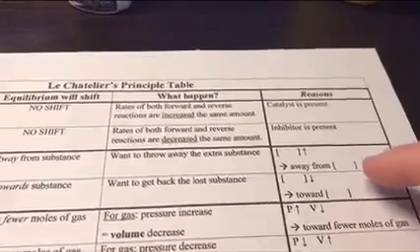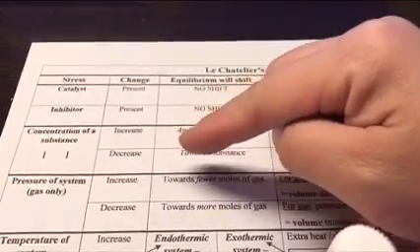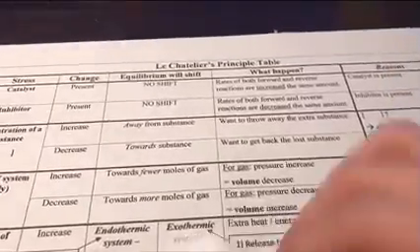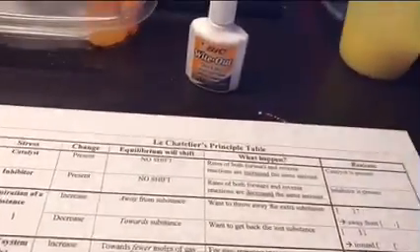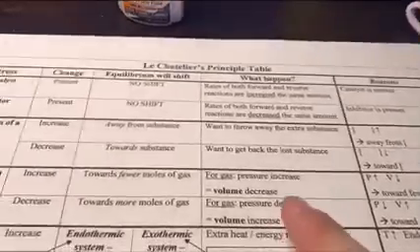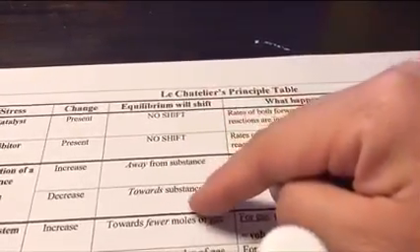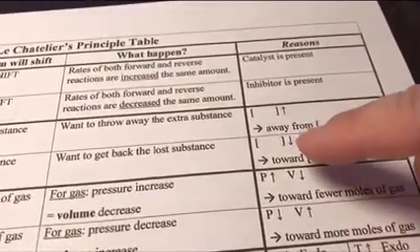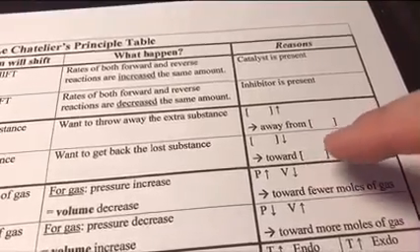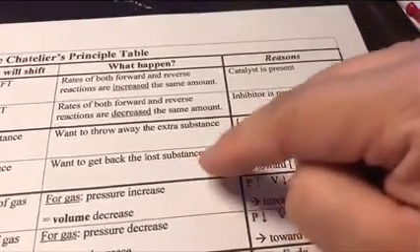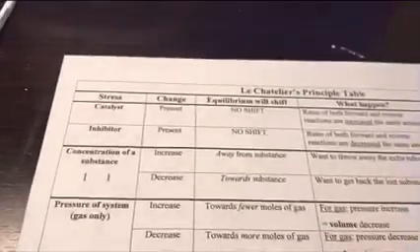On the other hand, if I am already at equilibrium with this substance and you suddenly decrease my concentration, that means you suddenly take it away. What I want to do is get it back. So in this case, I will shift my equilibrium toward the substance because I want to get it back. Then the reason you can write is that I lost concentration, so I want to shift toward it because I want to get back what I lost. So we have talked about the concentration right now.